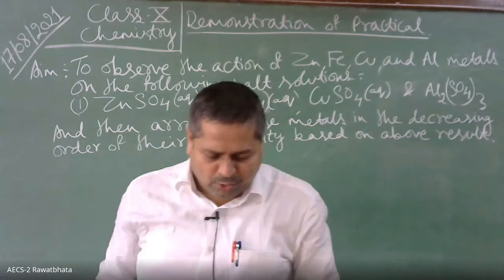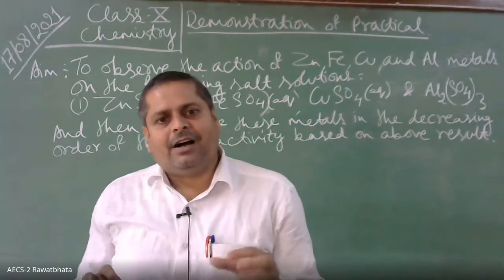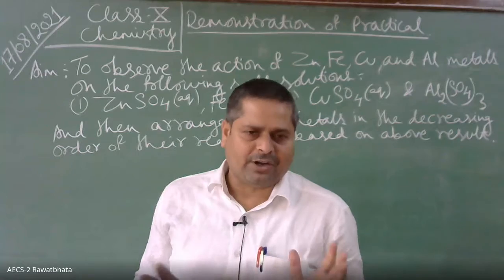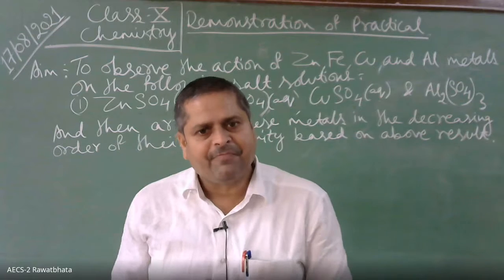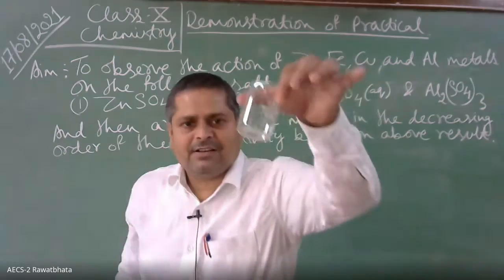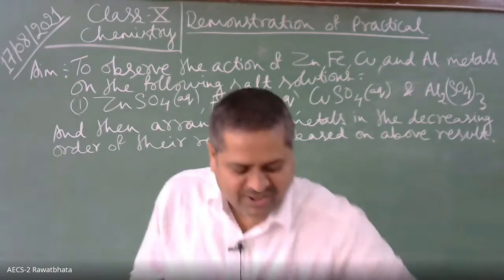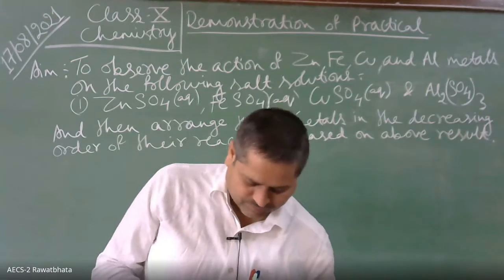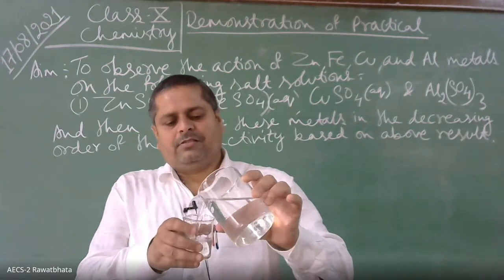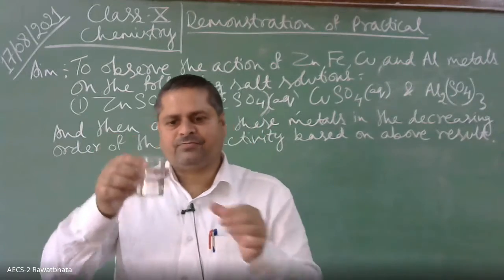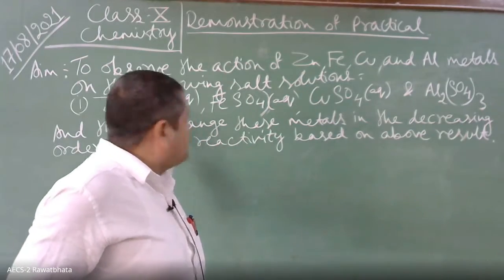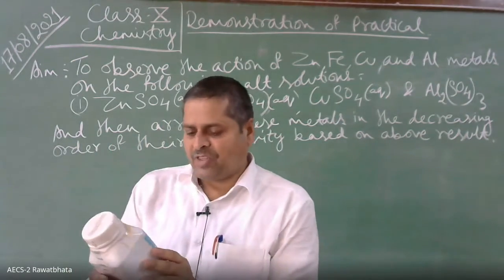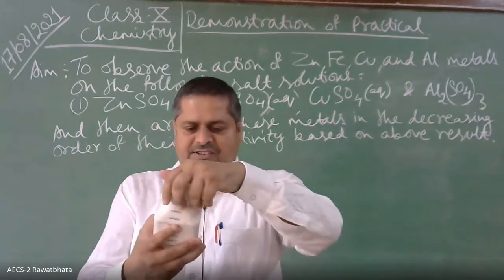So we will prepare these 4 aqueous salt solutions: zinc sulfate, copper sulfate, aluminum sulfate, and iron sulfate. First of all, these are the beakers, and I'm taking some water into it. Now we will take first zinc sulfate. We will prepare aqueous salt solution of zinc sulfate.